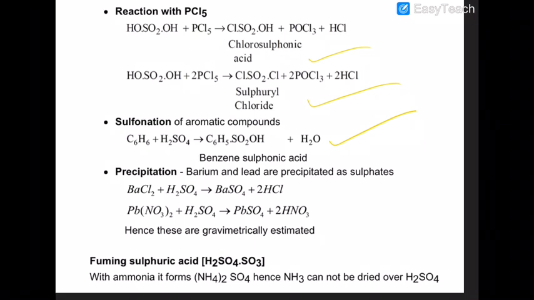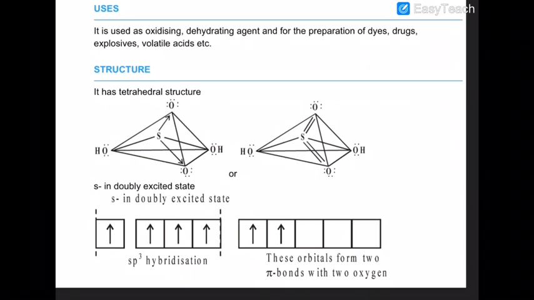Precipitation: barium chloride, lead chloride and lead nitrate give their white precipitate. Fuming sulfuric acid is a mixture of H2SO4 and SO3. It forms ammonium sulfate when reacted with ammonia. It is used as an oxidizing agent, dehydrating agent, and for the preparation of dyes, drugs, explosives and volatile acids.